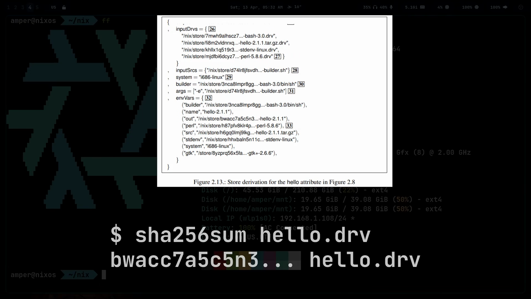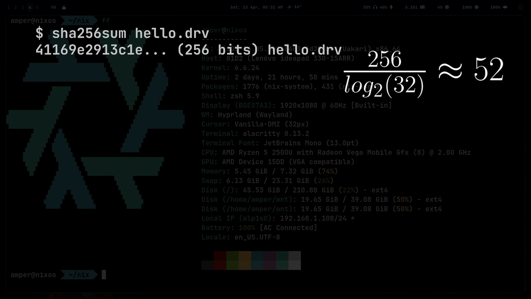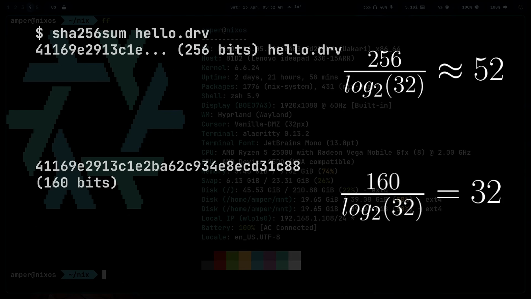The contents of the store derivation are all the input data required to build the program. A cryptographic hash of the derivation is created from the contents of this file, which is then placed here as the value of the output field. First, the file is hashed using SHA-256, resulting in a 256-bit hash consisting of 52 characters. Since this is too long for some file systems, Nix truncates the resulting hash to 160 bits, resulting in a length of 32 characters.